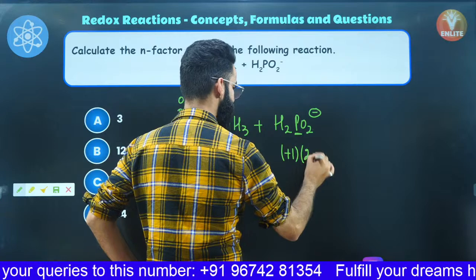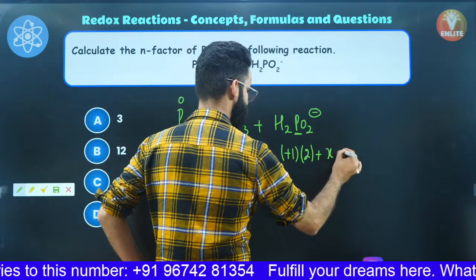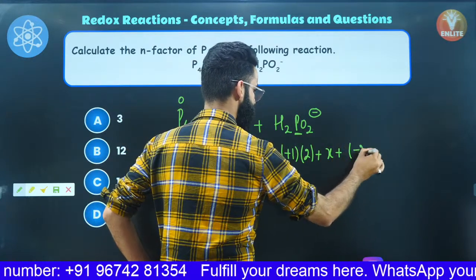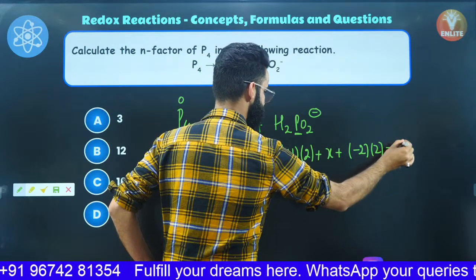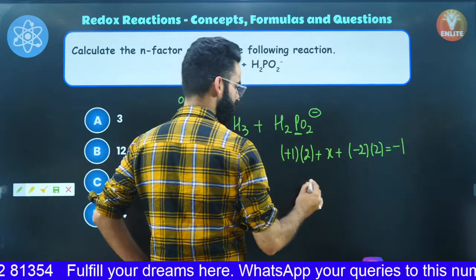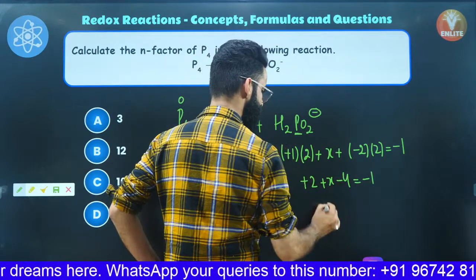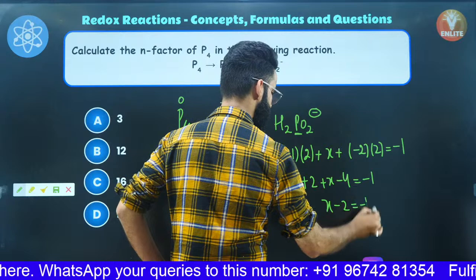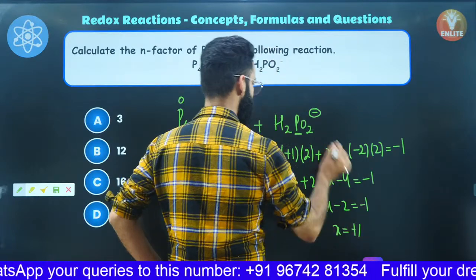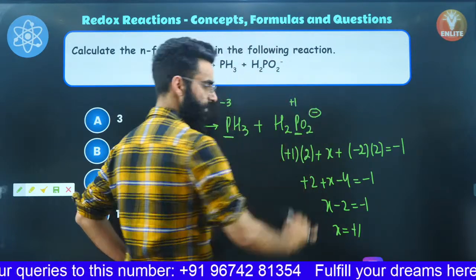There are 2 hydrogens attached. Phosphorus shows the oxidation state of X, right? Oxygen shows oxidation state of -2. There are 2 oxygen atoms. The net charge is -1, right? So this is going to be +2 plus X minus 4 is equal to -1. So it's going to be X minus 2 is equal to -1. So the X value comes out to be +1. So the oxidation state of this phosphorus is +1, right?